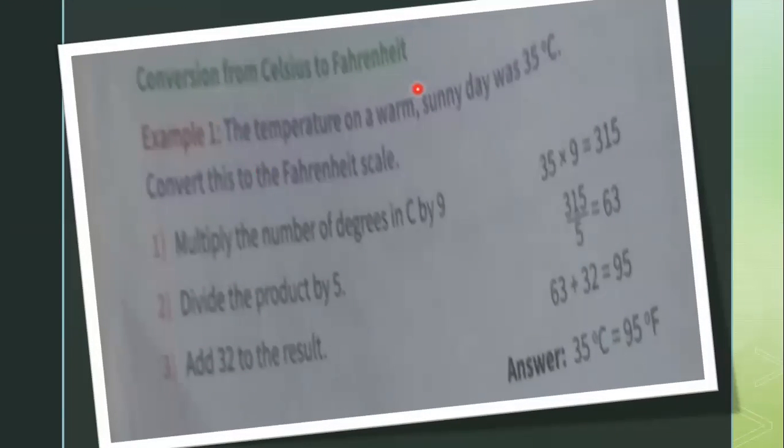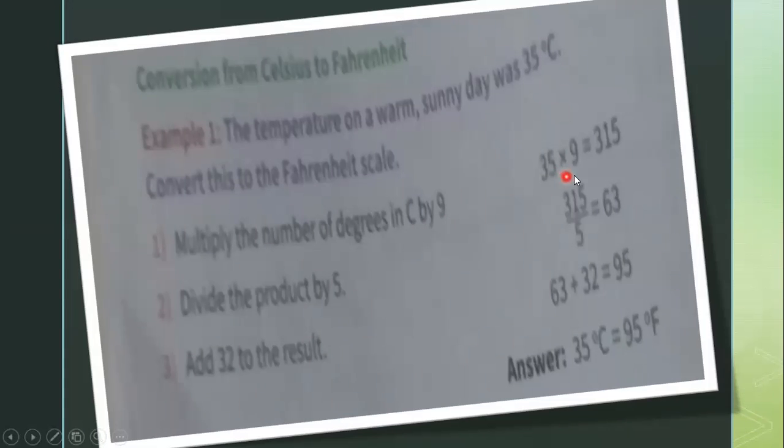Next, conversion from Celsius to Fahrenheit. How will we convert from Celsius to Fahrenheit? The temperature on a warm sunny day was 35 degrees Celsius. Convert this to the Fahrenheit scale. There are three steps you have to remember. First, multiply the number of degrees in Celsius by 9. Then divide the product by 5. Then, for the answer you get after dividing by 5, add 32.